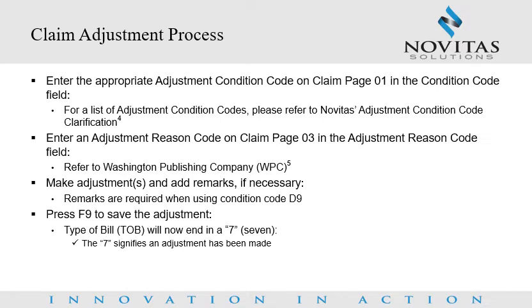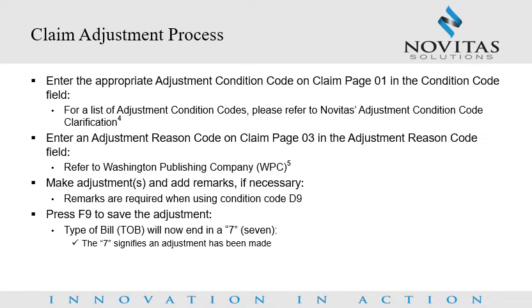You can review all of the applicable adjustment reason codes on the Washington Publishing Company WPC website, and remarks if necessary. If you use adjustment condition code D9, any other change, you are required to include remarks to specify the change being made. Once your changes have been made, press F9 to save the adjustment.